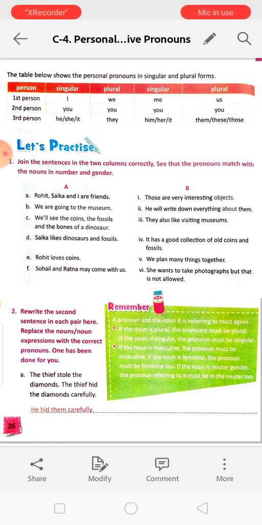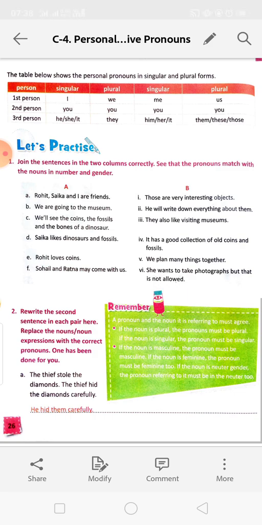It is used for the neuter gender or the common gender. Okay, next they. For all three of them, when there is a plural number, we will use they. Him, her, it, and them, these, those. Afterwards, we will learn the uses of it.